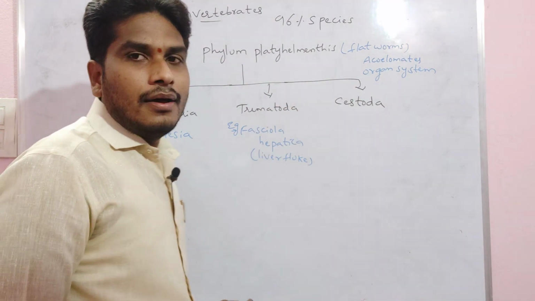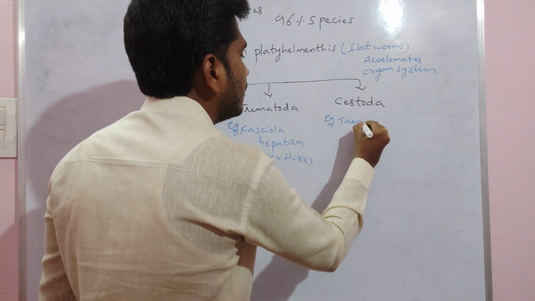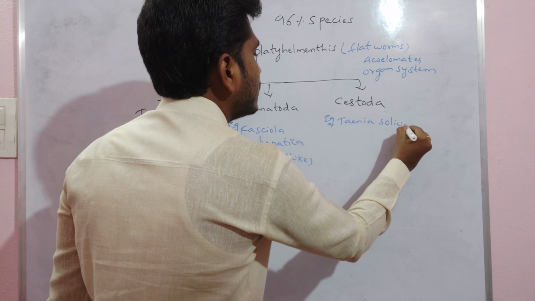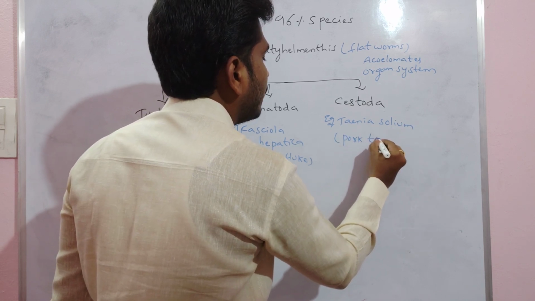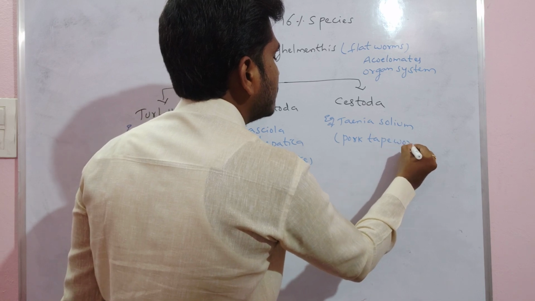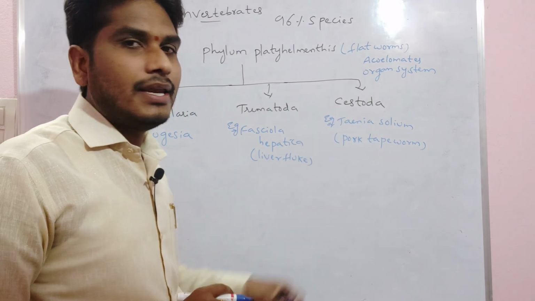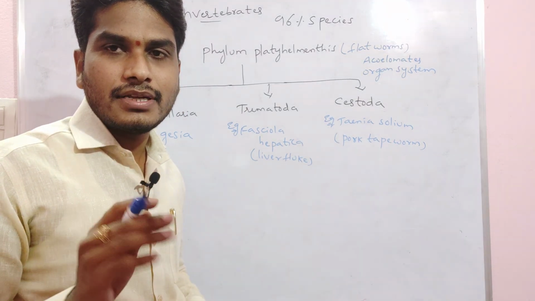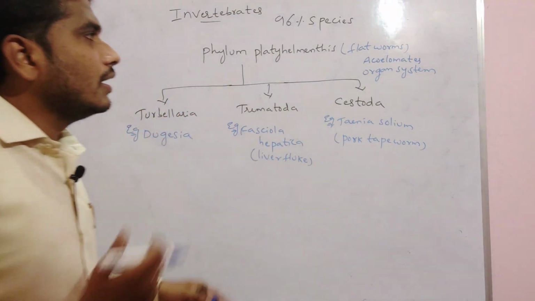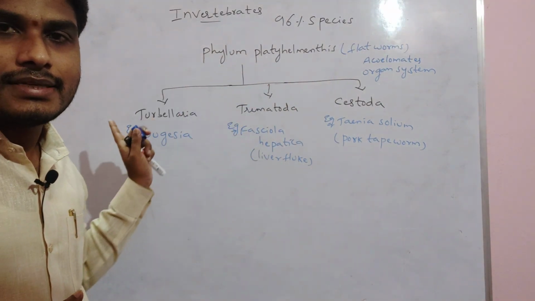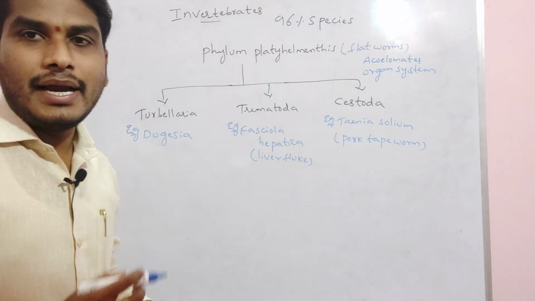In Cestoda, the example is Taenia solium. We call it the pork tapeworm, as it is present in the pig. Cestodes mainly have three parasitic adaptations: hook, sucker and rostellum. This is the classification of Platyhelminthes, three classes, Turbellaria, Trematoda and Cestoda, with their examples.